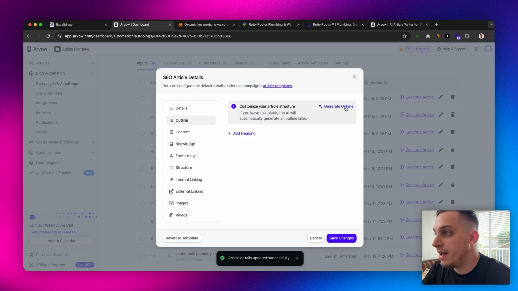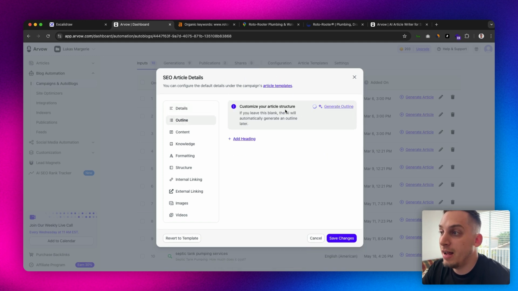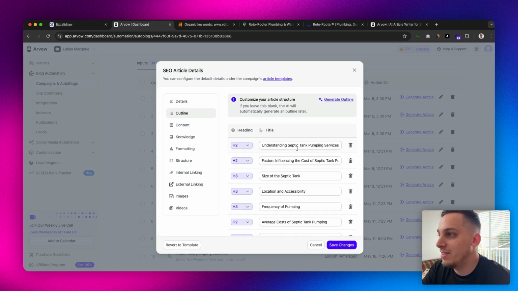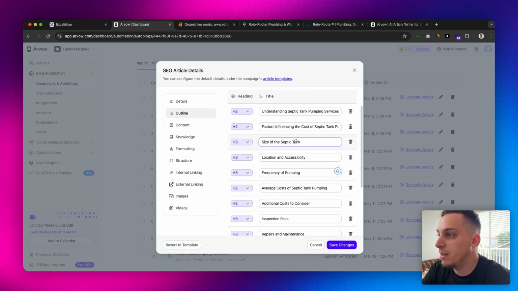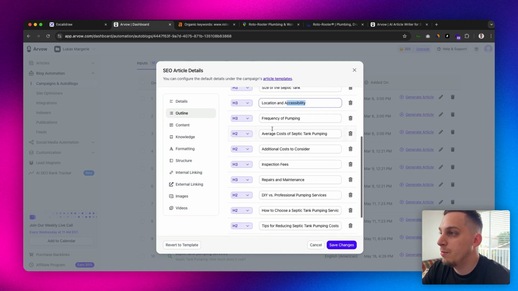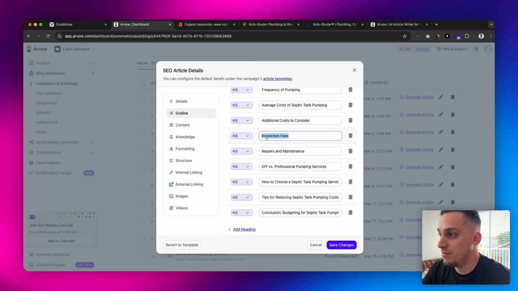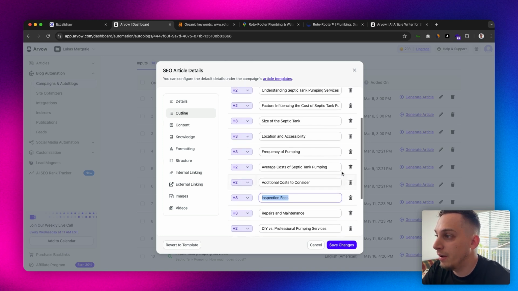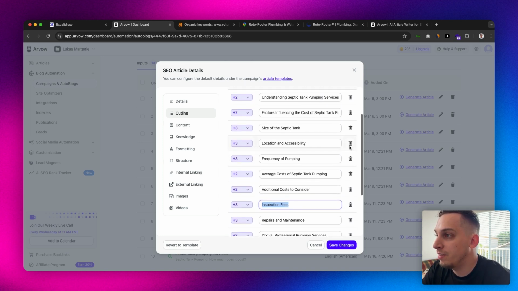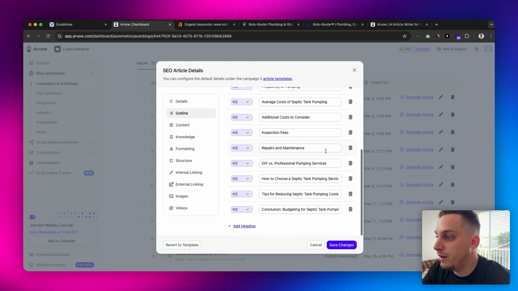We can go to the outline, generate a specific outline based on that title, and you can see how quick it is. I'm not pausing anything. You see understanding septic tank pumping services, factors influencing the cost, size of the septic tank, location, accessibility, frequency of pumping, average cost, additional cost, inspection fees. So it's creating a nice article. You can obviously delete some of these. So we can delete, for example, location and accessibility.